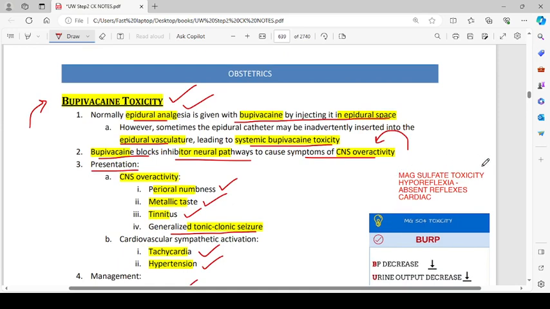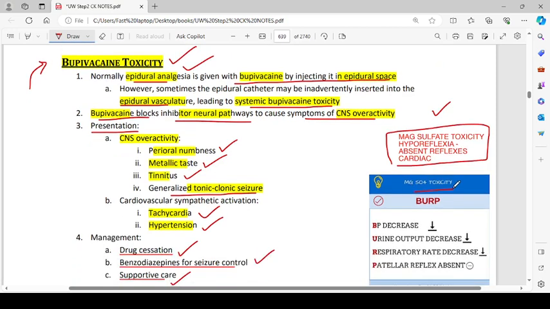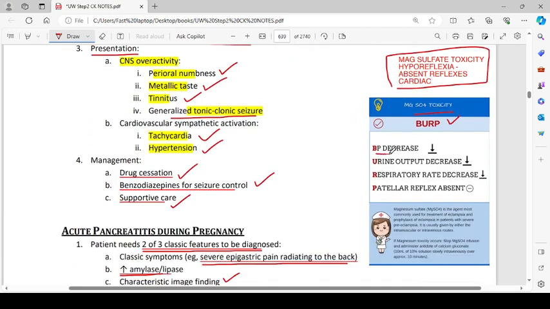So, magnesium sulfate toxicity: hyporeflexia, absent reflexes, and cardiac abnormalities. So this is bupivacaine toxicity, and if we are talking about magnesium sulfate toxicity, why is there an arrow? Okay, magnesium sulfate toxicity results in hyporeflexia, absent reflexes, and cardiac abnormalities. The mnemonic is BURP: blood pressure will decrease, urine output will decrease, respiratory rate will decrease, and patellar reflex will be absent.